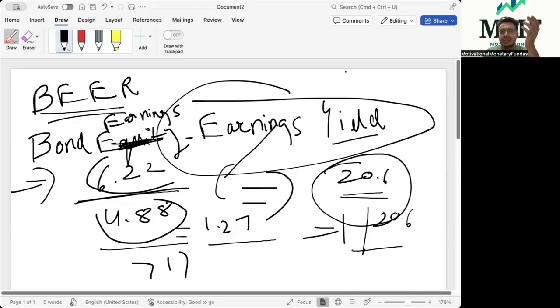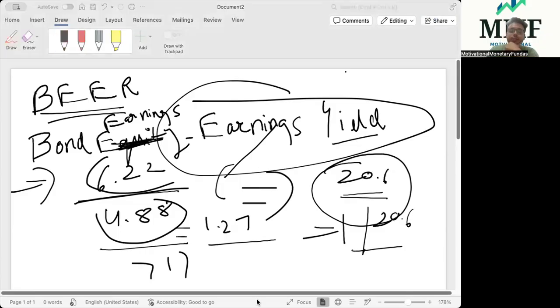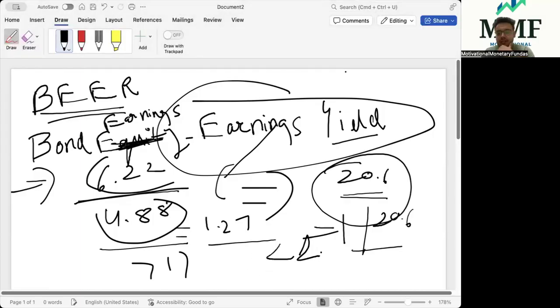So basically, what is happening? The earnings estimates have come down, and that's proof of why the earnings yield has also come down. Correct. But when this ratio is less than 1, it means your denominator is a greater number compared to your numerator.